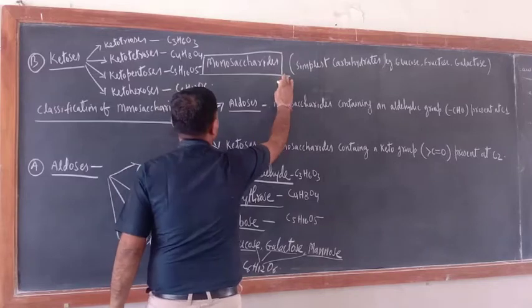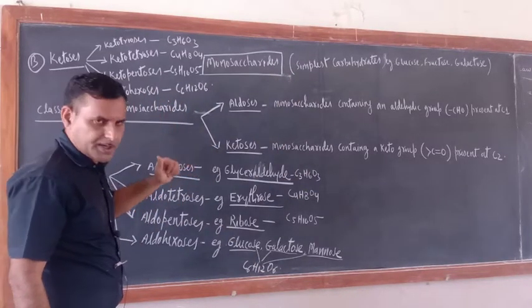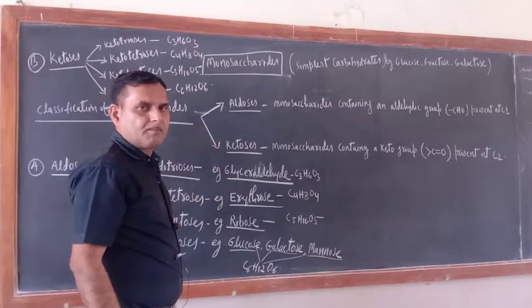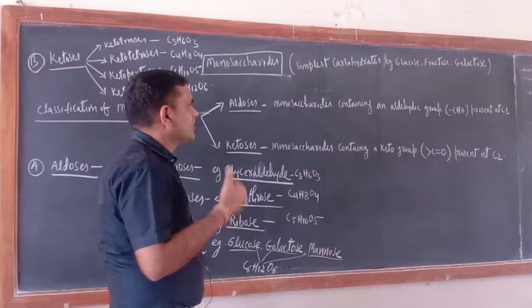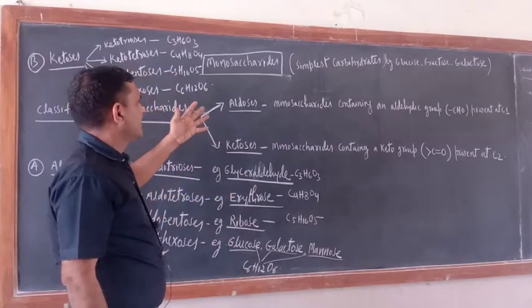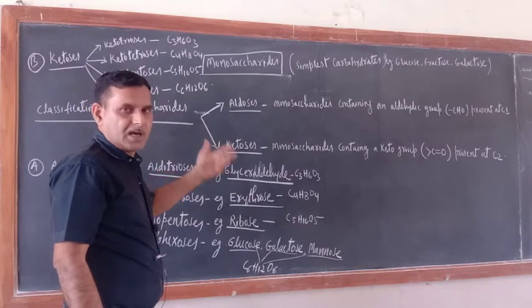Monosaccharides are the simplest carbohydrates. What are the examples? Glucose, fructose, galactose. These are monosaccharides, and they cannot be further hydrolyzed.